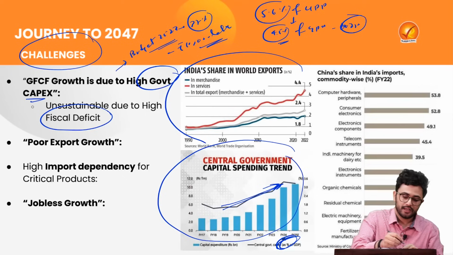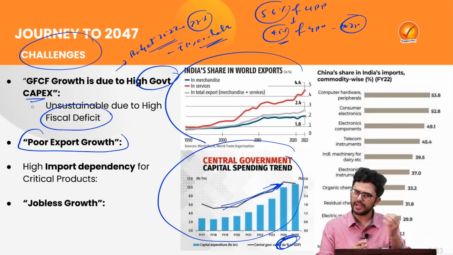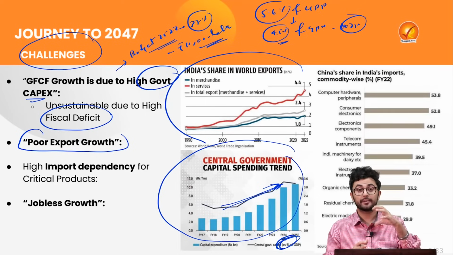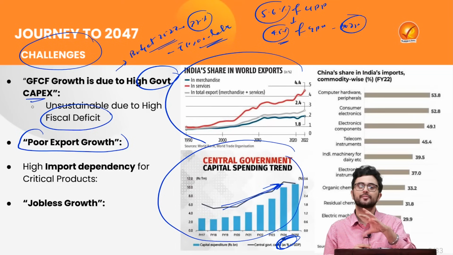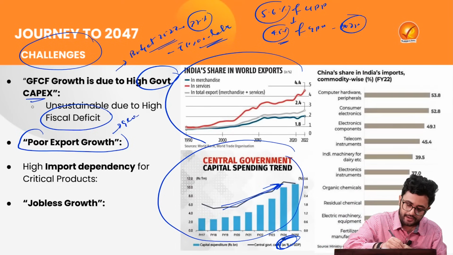The next is the issue of poor export growth. Export is very important for our economy because that shows the demand of Indian products in the international market. Now there are several reasons because of which this poor export growth has registered. One is obviously the various geopolitical tensions which are taking place.